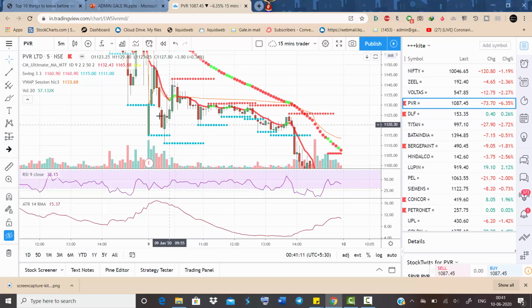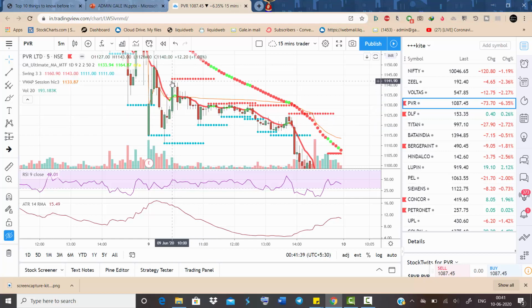So you can see point A to B, B to C, and you can enter on reversal at this place, or you can wait for this candle to happen. If you enter here, you can wait for few minutes to see this candle appear. If this doesn't appear, you can exit the trade, or once this happens, it means that stock is more likely to make new lows of the day.